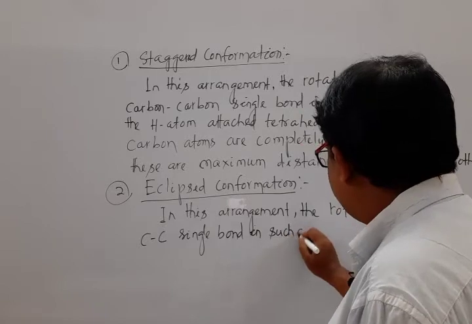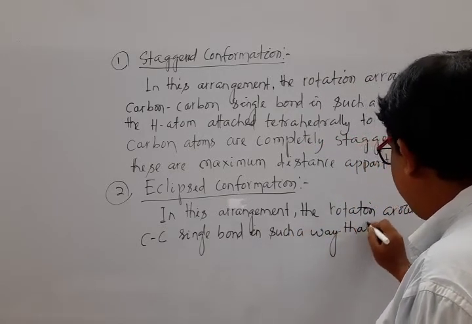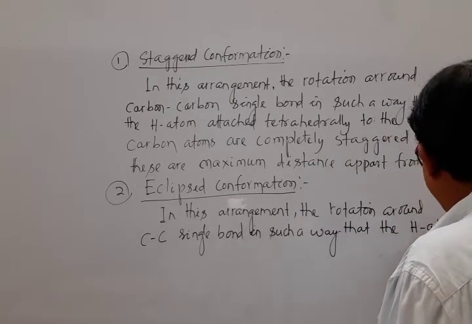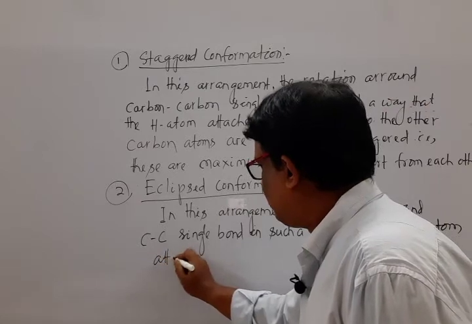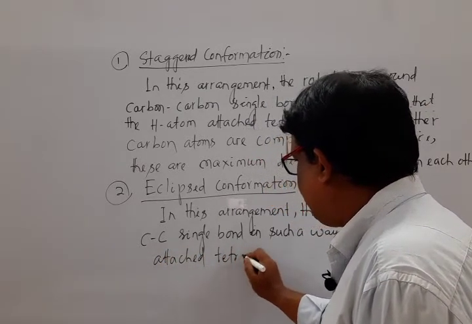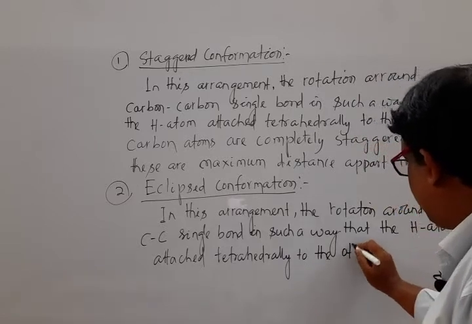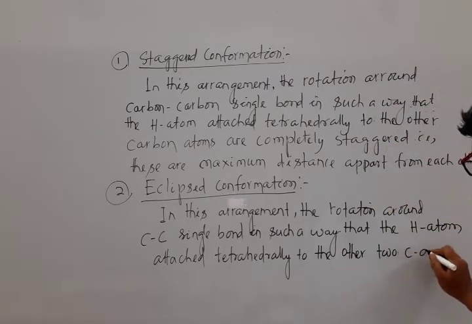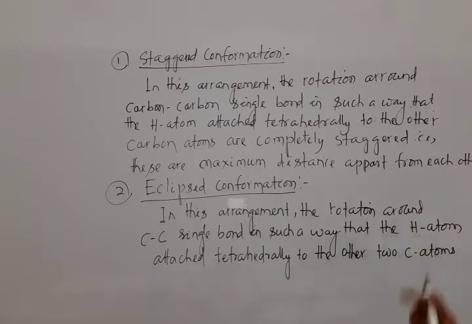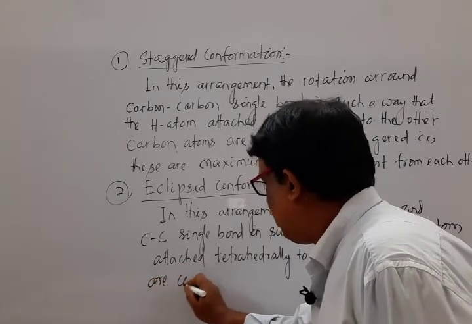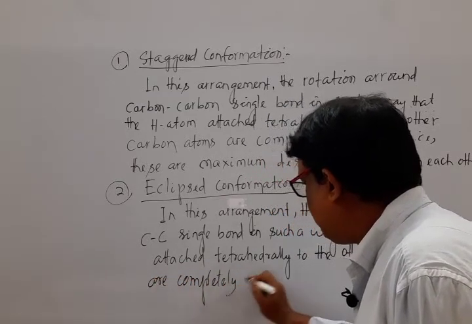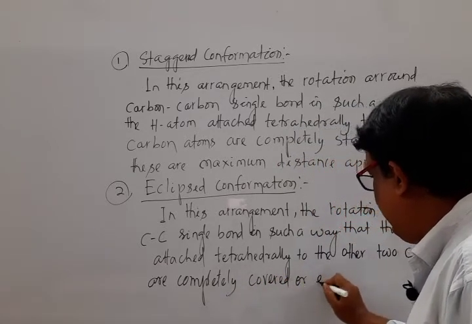the hydrogen atoms attached tetrahedrally to the other carbon atom are completely covered or eclipsed.